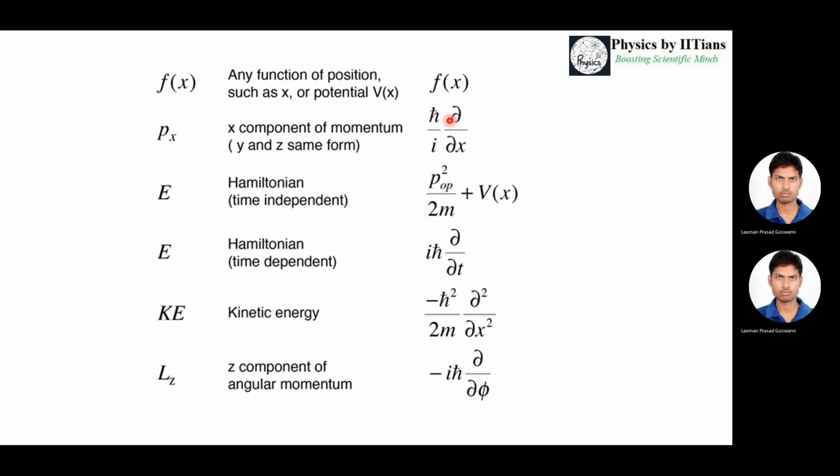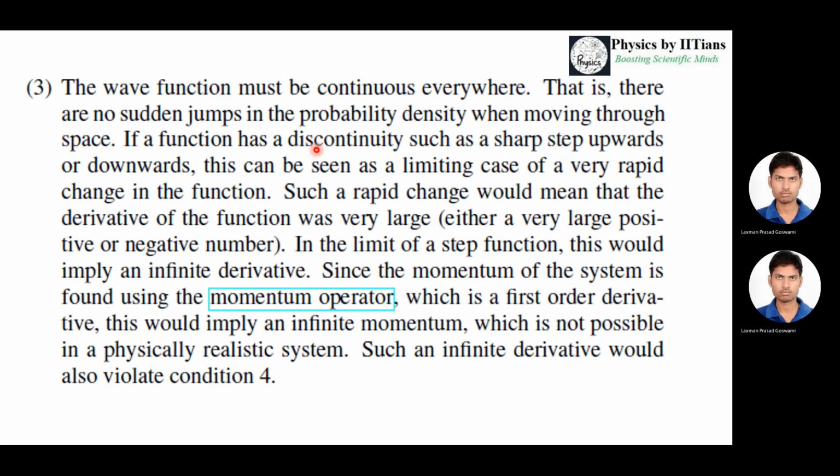If del psi by del x is infinite, then the momentum of the system will also be infinite, right? It must not be the case. The particle cannot have an infinite momentum, which is not physically realistic. Such an infinite derivative would mean the wave function cannot be a realistic, well-behaved wave function. That's why the wave function must be continuous everywhere.